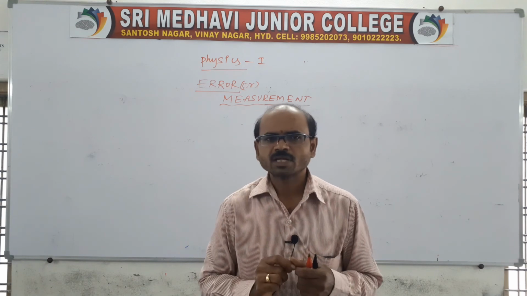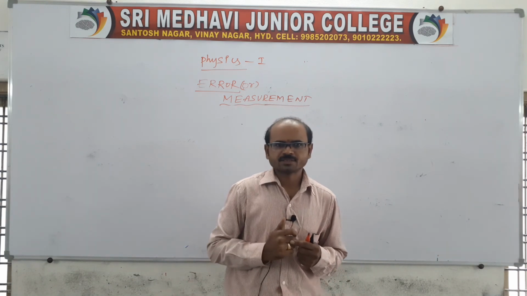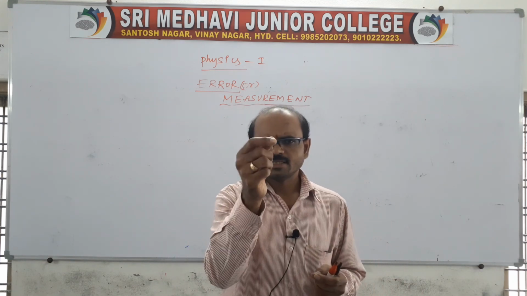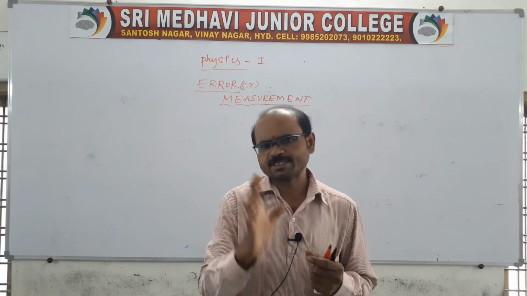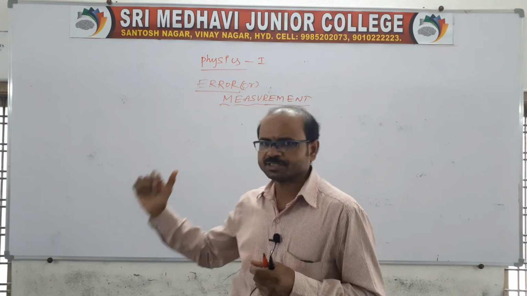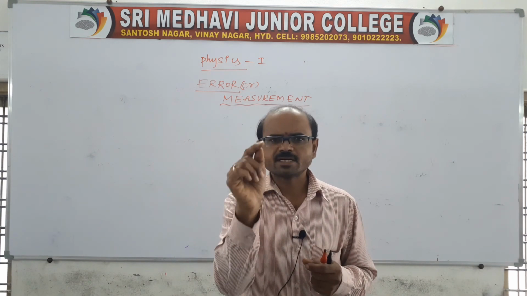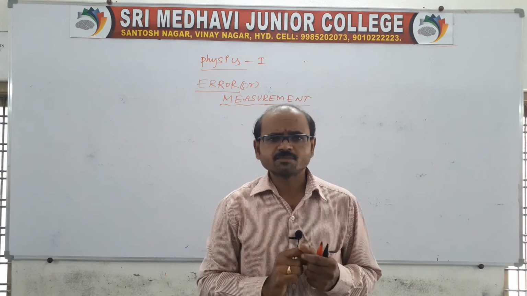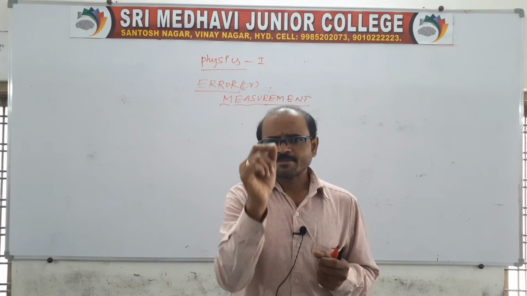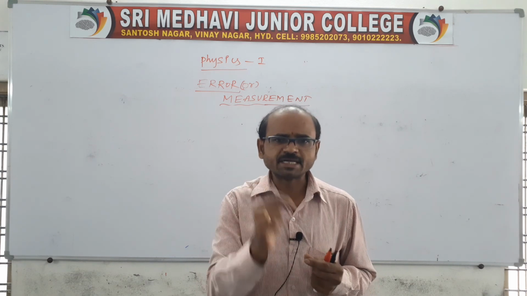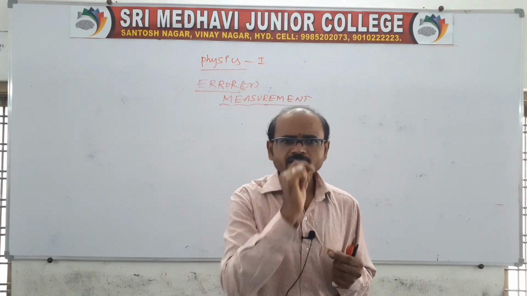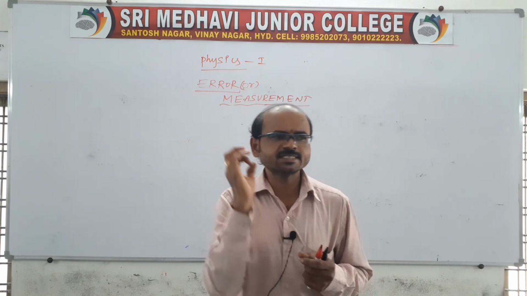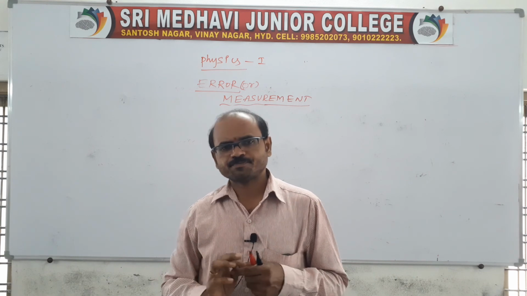That is the first one. The second is absolute error. Absolute errors are always positive. I'll give you a detailed explanation here. Absolute error is denoted delta A. It is the magnitude of the difference between the true value and each measured value. The difference between the true value and each measured value is what we call absolute error.